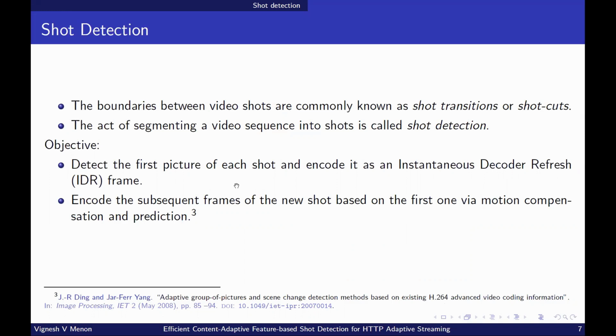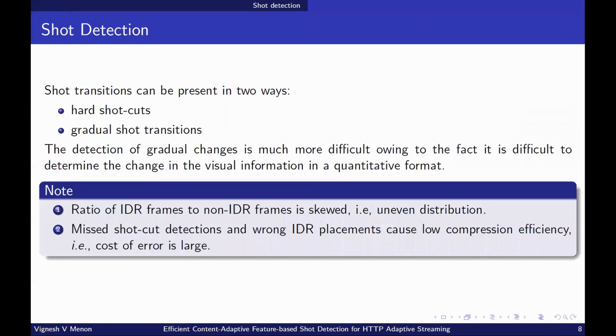The subsequent frames of the shot are encoded with respect to the previous frame via motion compensation and prediction. That is, they are encoded as P or B frames. The shot transitions can be present in two ways. Hard shot cuts, where the last frame of the shot is succeeded by the first frame of the next shot. And gradual shot transitions like fade-ins, fade-outs.